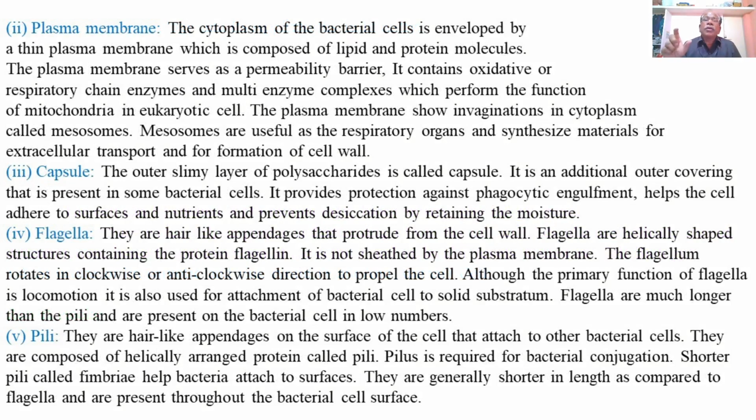The cytoplasm of the bacterial cell is enveloped by a thin plasma membrane, which is composed of lipid and protein molecules. The bacterial cells are prokaryotic cells. So there are two types of cells, prokaryotic cells and eukaryotic cells.